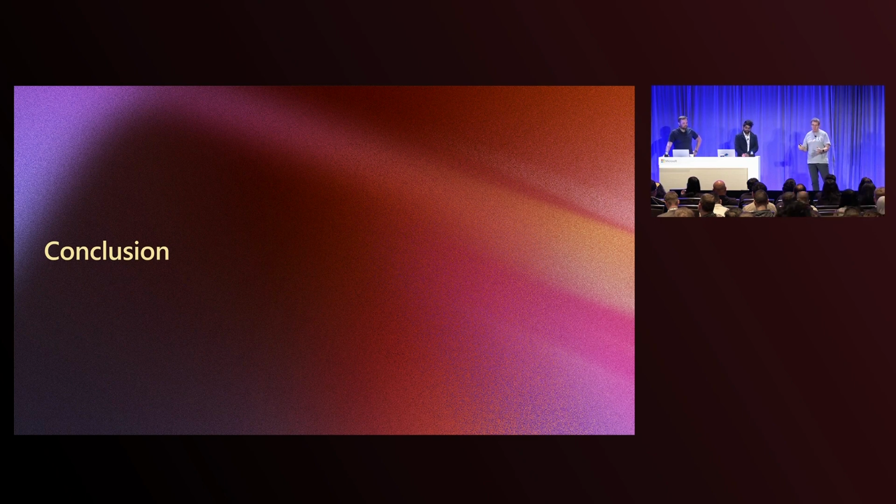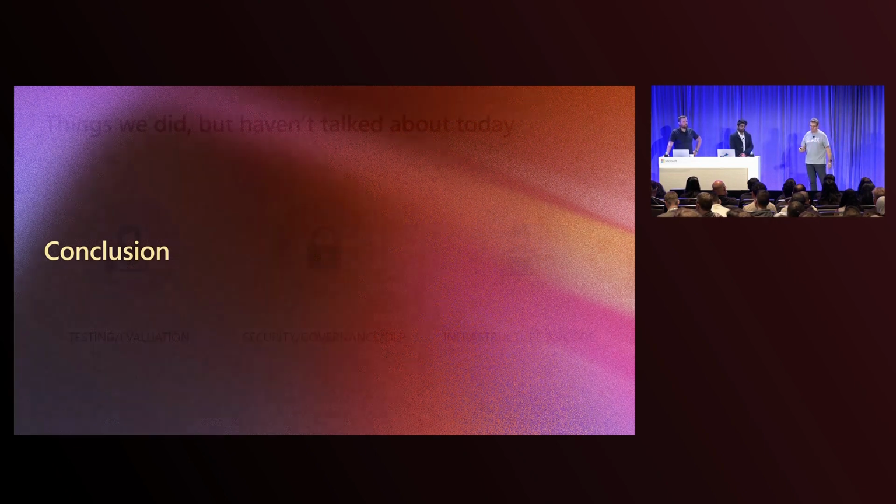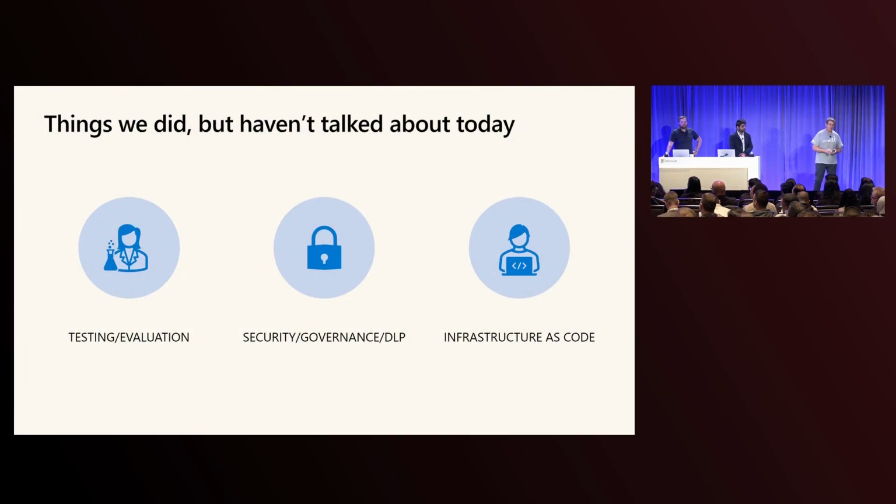Right, so I did promise that we would touch on some things that we didn't have time to cover today, but I thought were super important that you talk about in enterprise software development. So the first one is testing and evaluation. And this is something that we've done a lot of work on, particularly early on. How did we automate the process of checking that the changes that we made are actually beneficial? And so we talked briefly about the PVA test framework and adopting that, because that was kind of state of the art when we started.